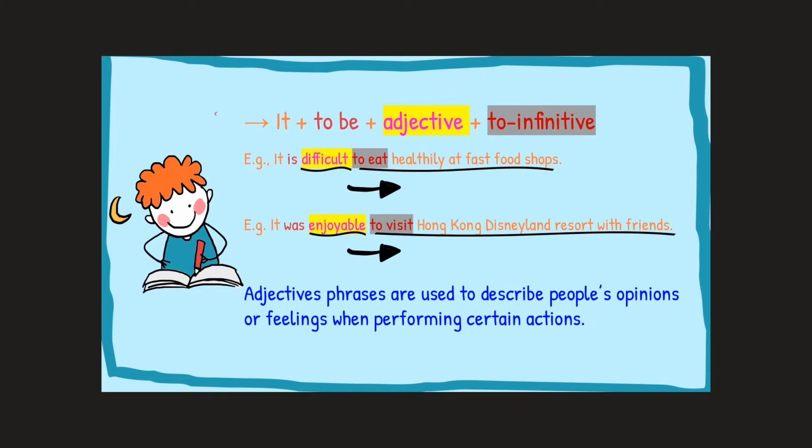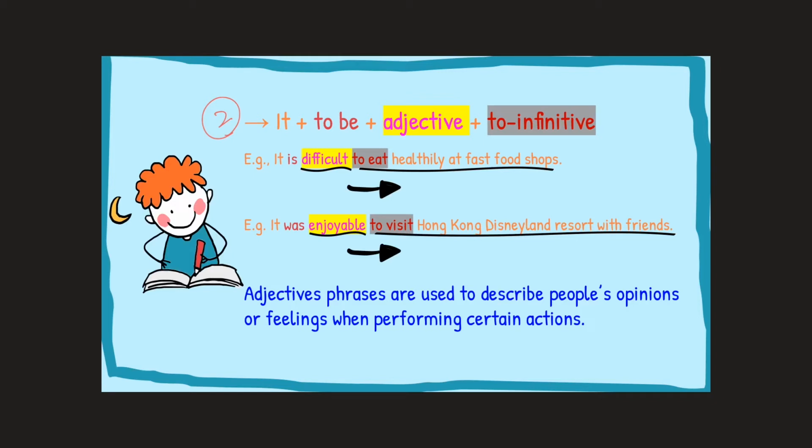So we have the second pattern here. And when do we use the second pattern? We use it when we are describing people's opinion or feeling when performing certain actions. In contrast to the first pattern, the adjectives are used to describe our opinions or feelings when we learn the news.